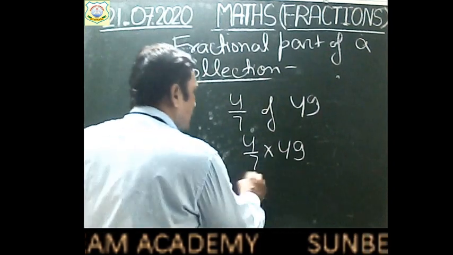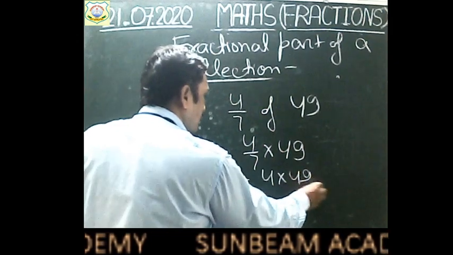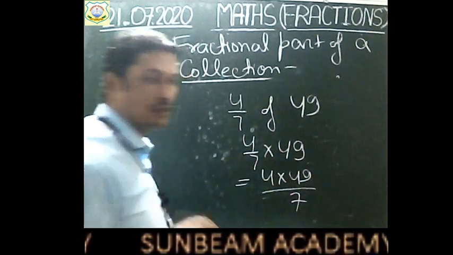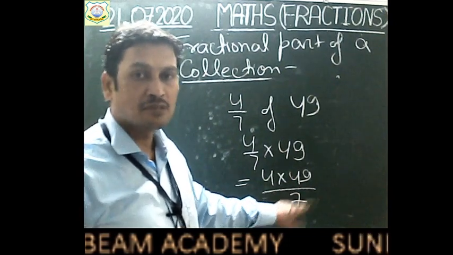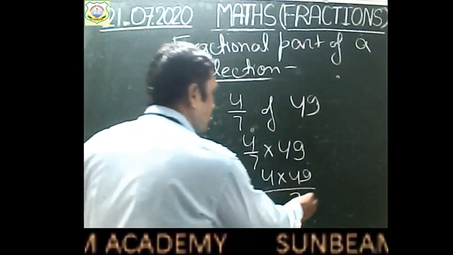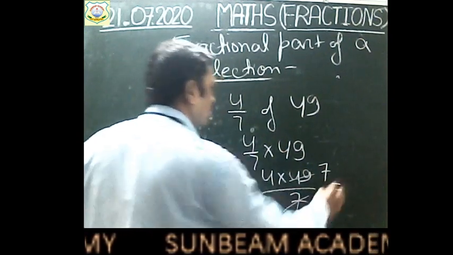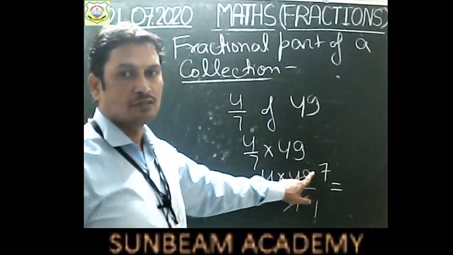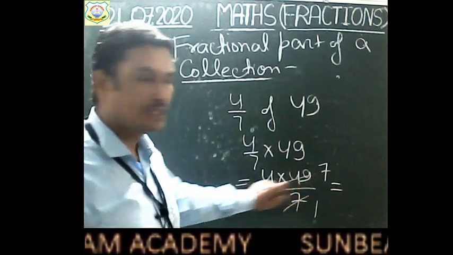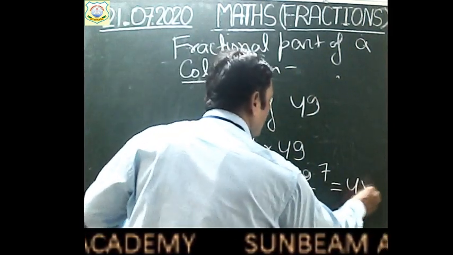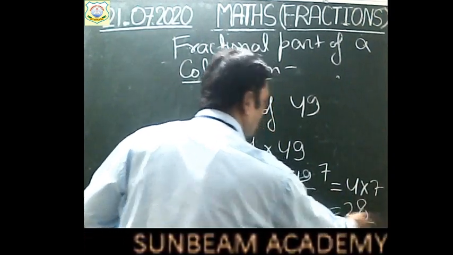So multiply 49 with the numerator: 4 into 49 by 7. Right, children? 49 can be divided by 7. How many times? 7 times. If we cut it by 7, 7 1s are 7, 7 7s are 49. So here 7 is left. So what will we write? We will write 4 into 7. And finally what do we get? 28.